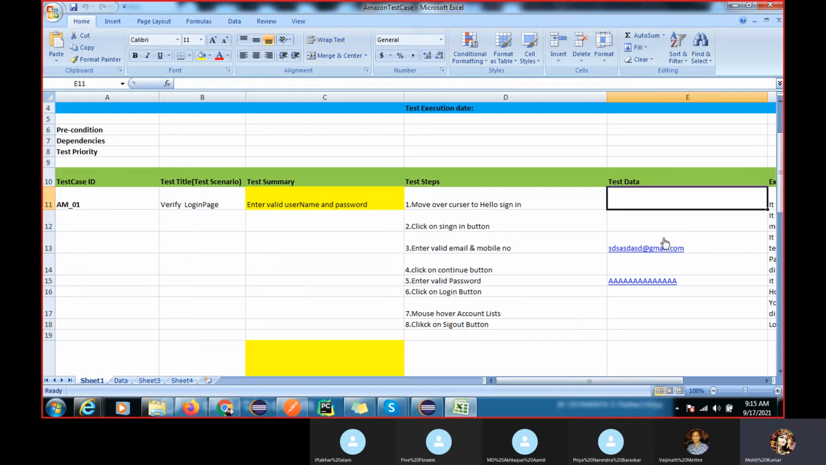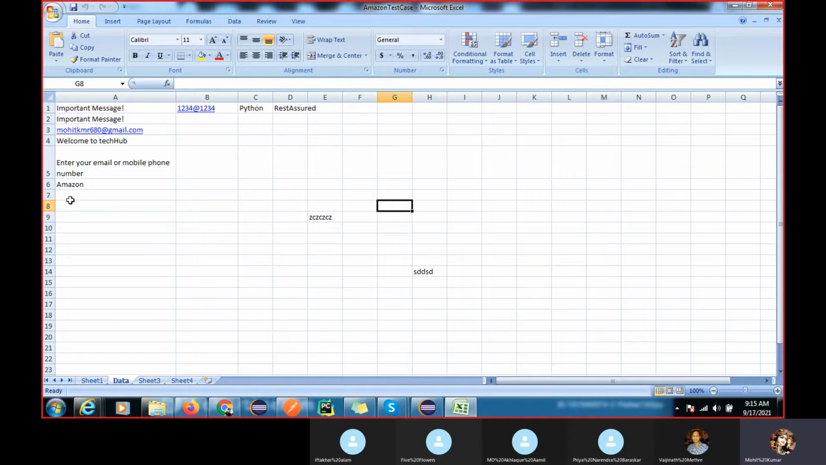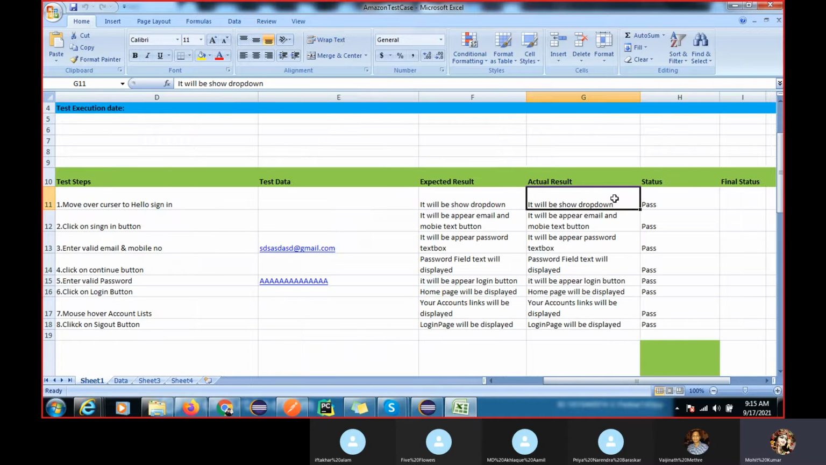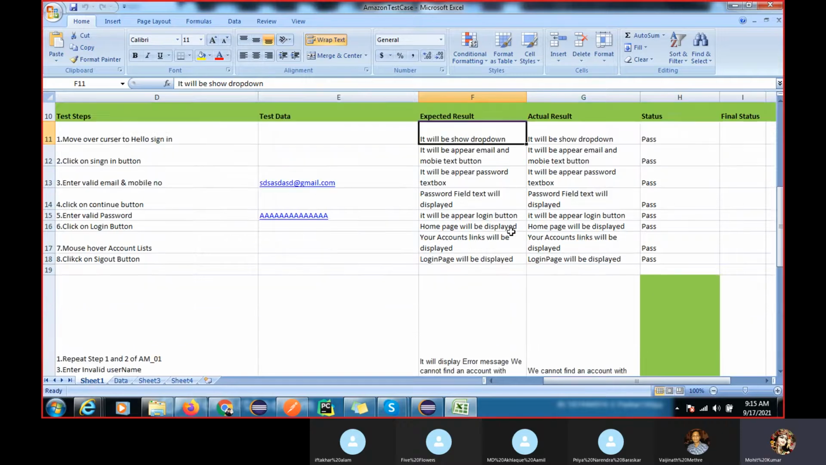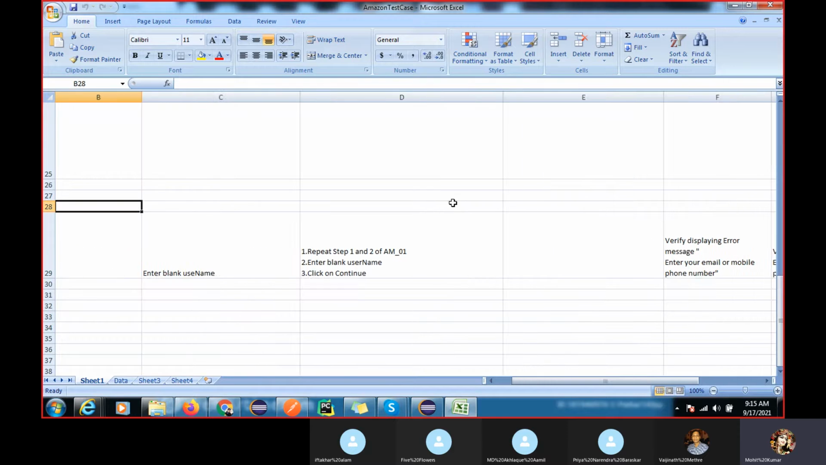Then this is our test data. We are taking the test data from here, or you can take the test data from here. I have made one more sheet. And this is actual and expected results. So we are validating here. Each validation we have to do, right? So we have like 4 to 5 test cases.